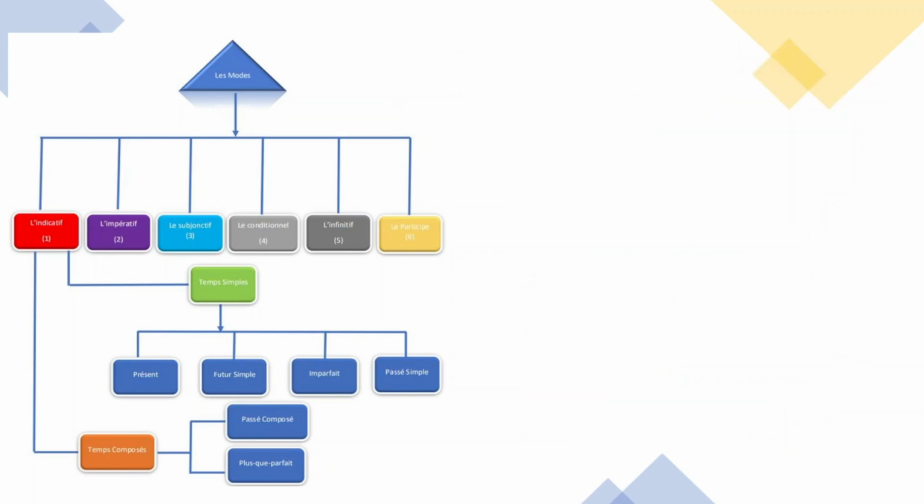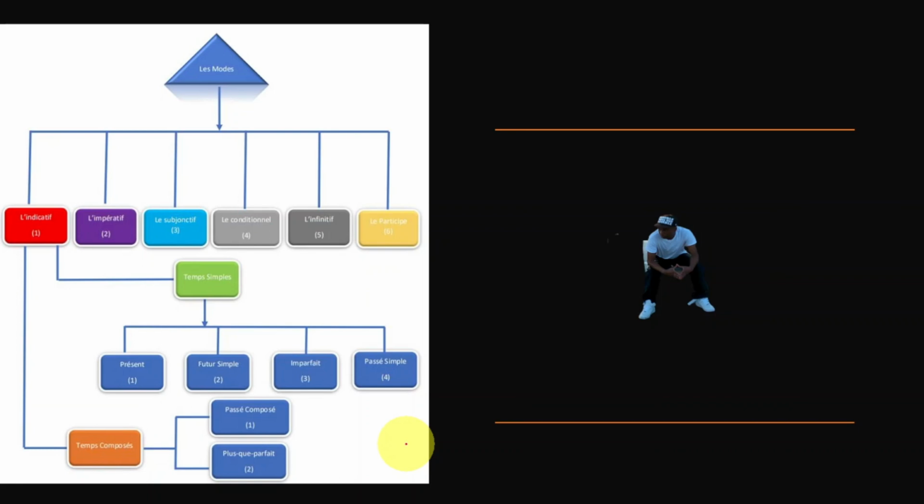So, when you take a look, I'm going to go back. That's what we did. So, l'indicatif. Okay? We got temps simple. Inside of temps simple, we got présent, futur simple, imparfait, passé simple. Now, inside of indicatif, we got the temps composé. We have passé composé, plus que parfait. Okay? So here we got the same thing I showed you guys. That way you have an idea.